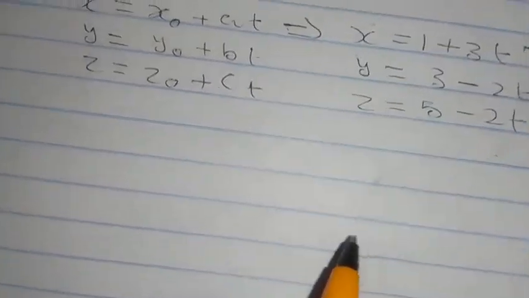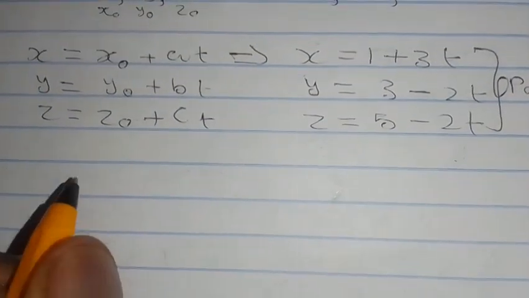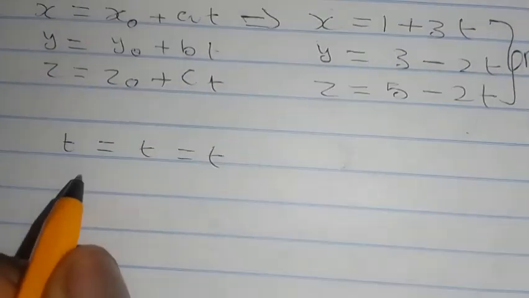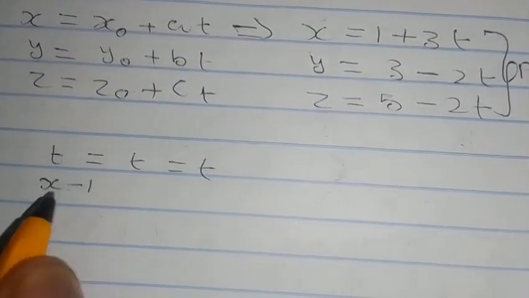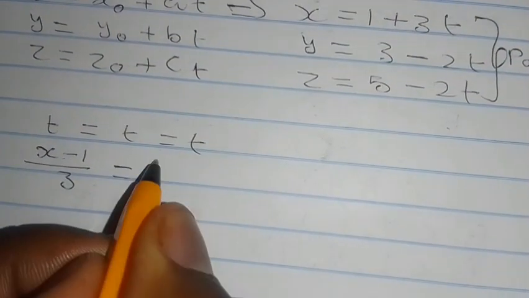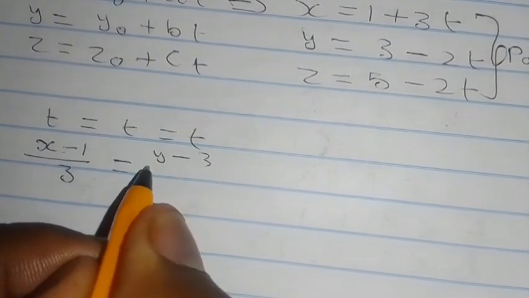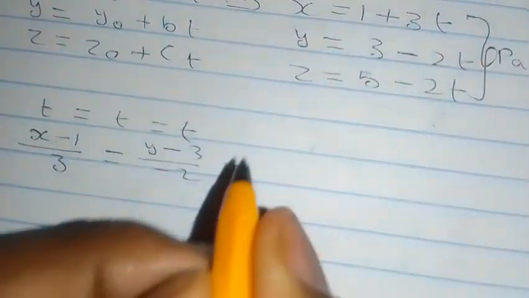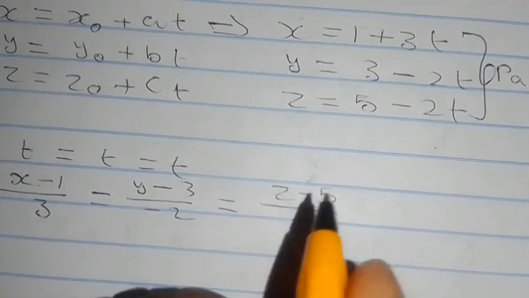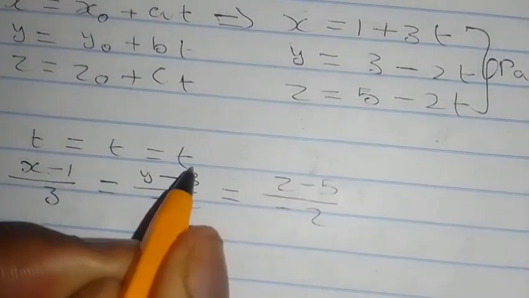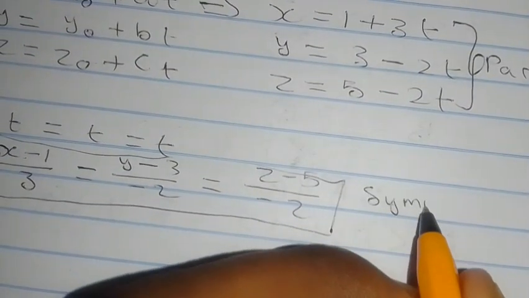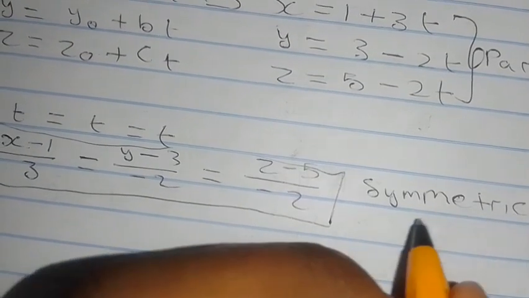So these will be your parametric equations. And from that we can solve for t in each case, and we know that t equals t equals t. If we solve for t here, we'll have x minus 1 divided by 3, and if we solve for t here, we'll get y minus 3 over minus 2, and if we solve for t here, that will be z minus 5 over minus 2. So these equations are known as the symmetric equations.